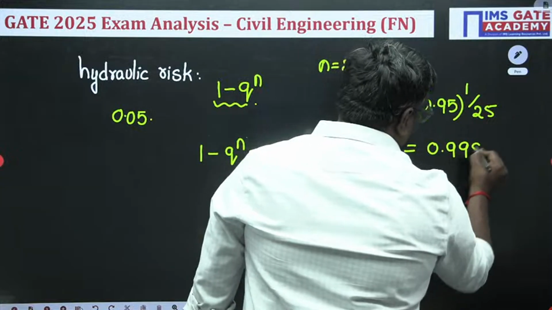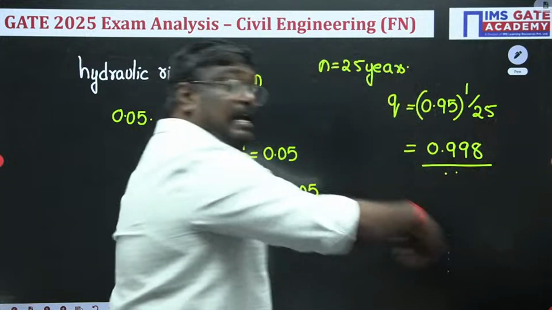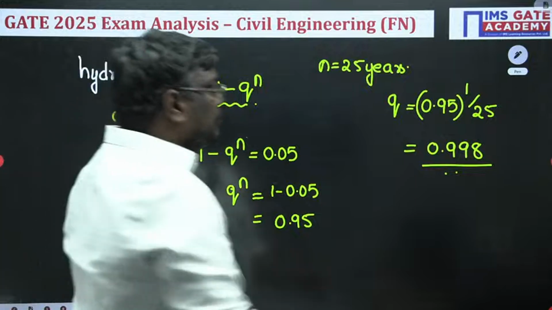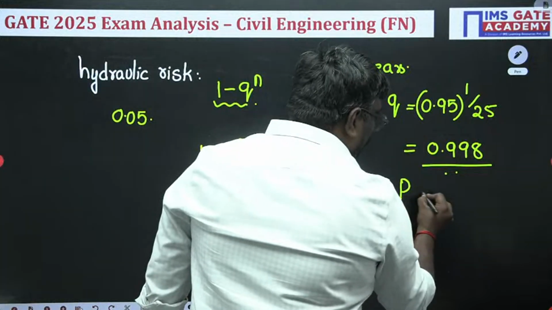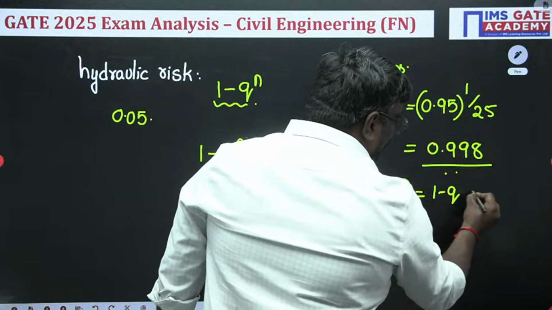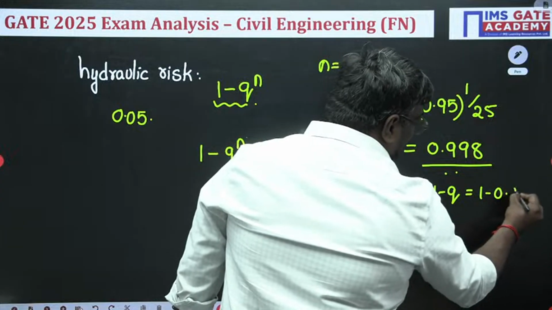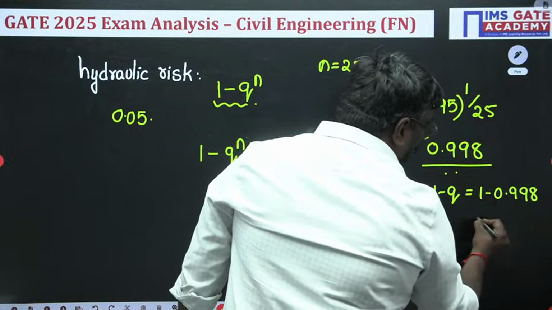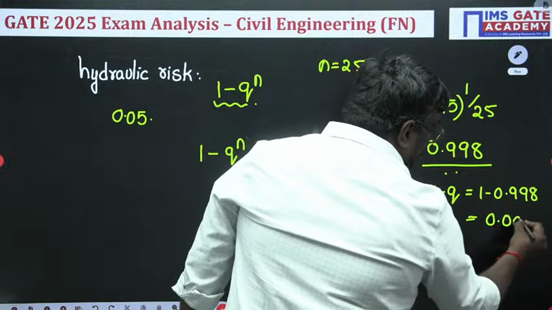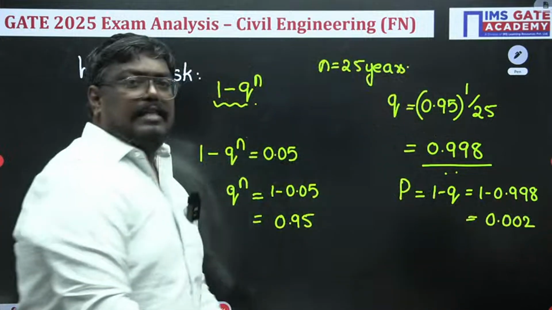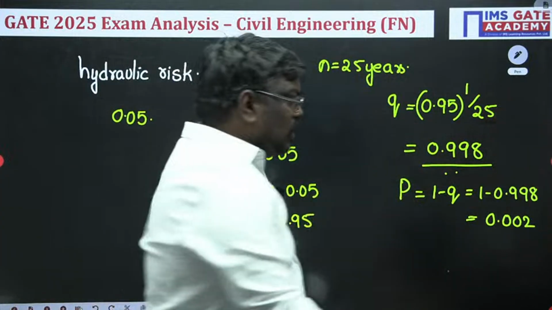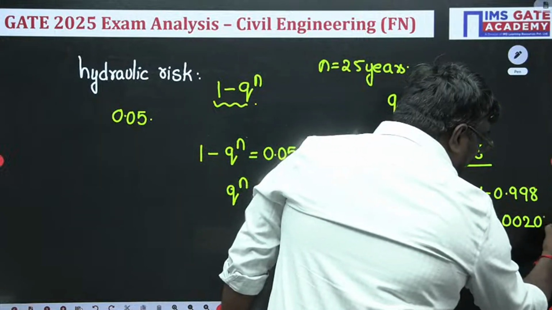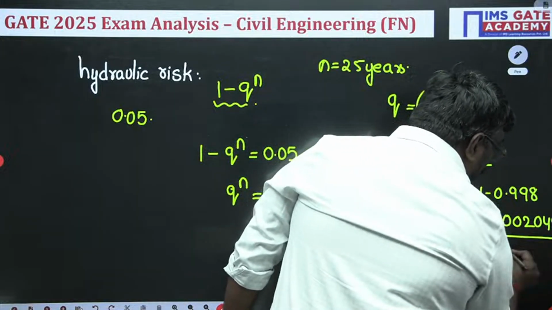After that also you will have some value. If you take p equal to 1 minus q, you will get 1 minus 0.998, which will be around 0.02. Actually, if you solve this, there are more decimal values also. If you see this value, it will come around 0.002049.